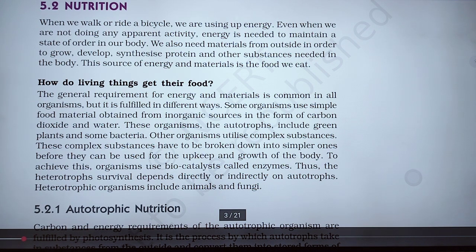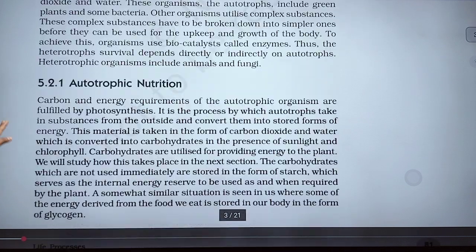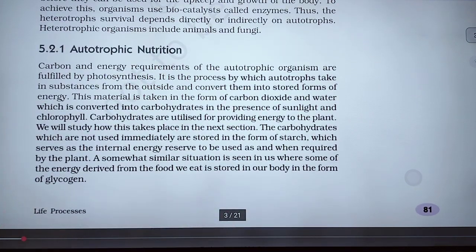Now the next topic is autotrophic nutrition. The carbon and energy requirements of the autotrophic organism are fulfilled by photosynthesis.